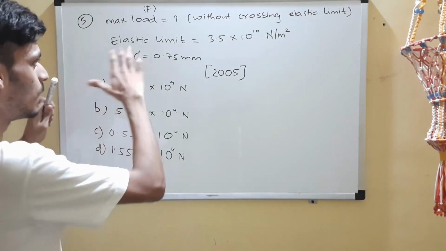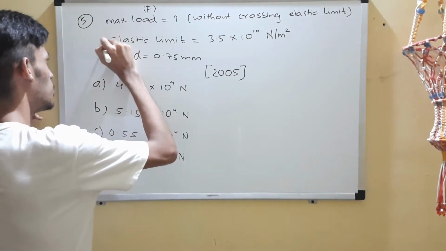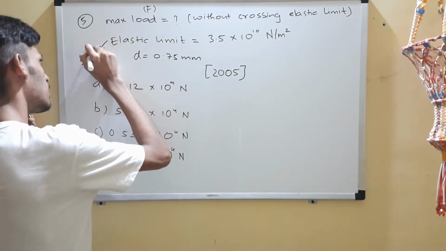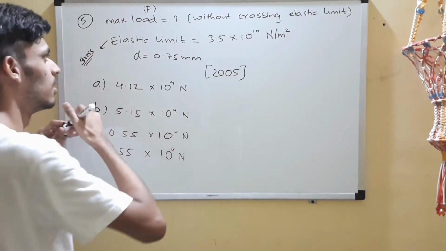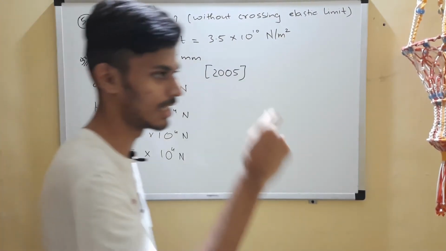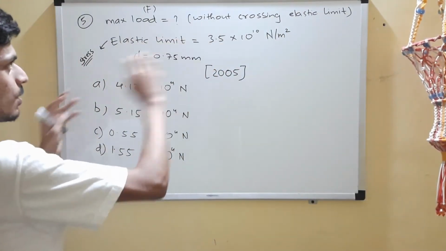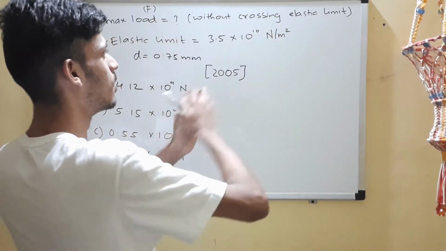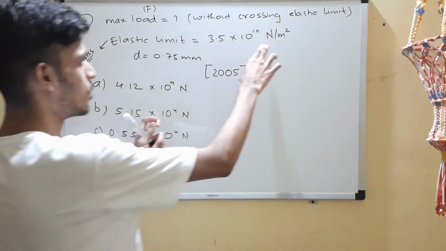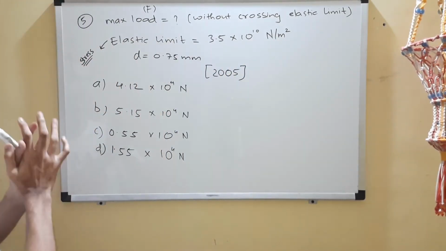Okay, so this value corresponds to the stress at which the elastic property of the material ends. Okay, so it is stress. You can also see its units, newtons per meter square, right? Force by area. So it is nothing but stress.